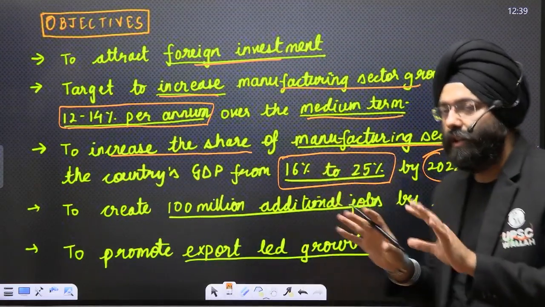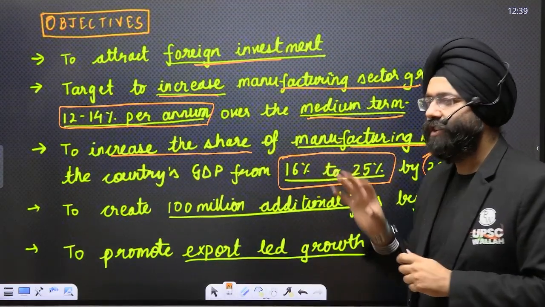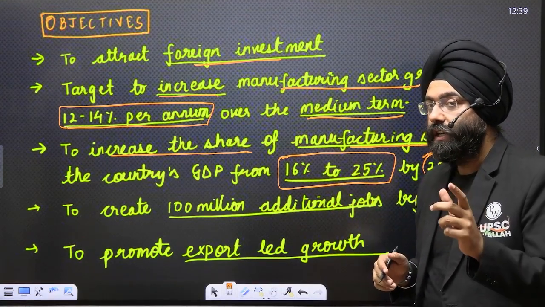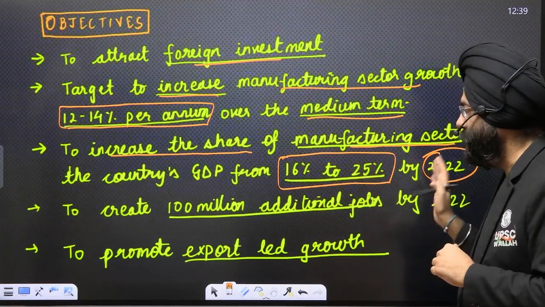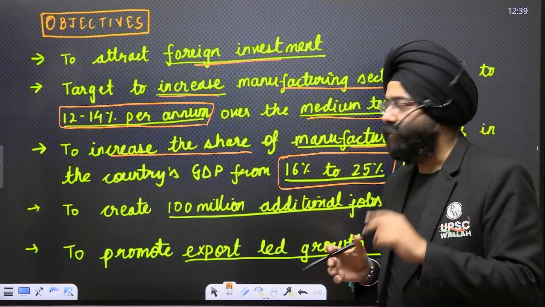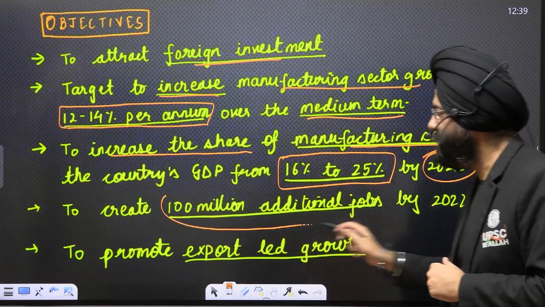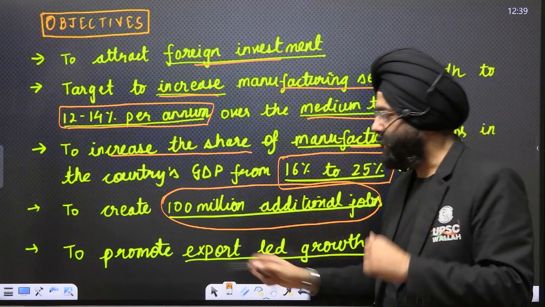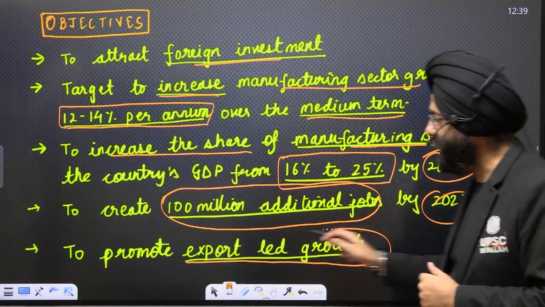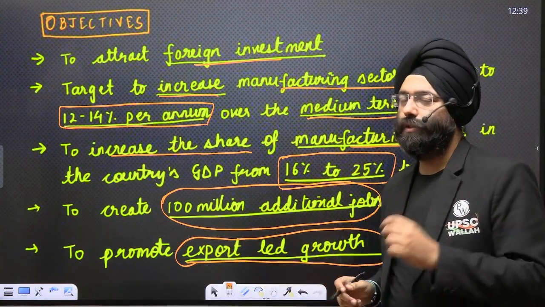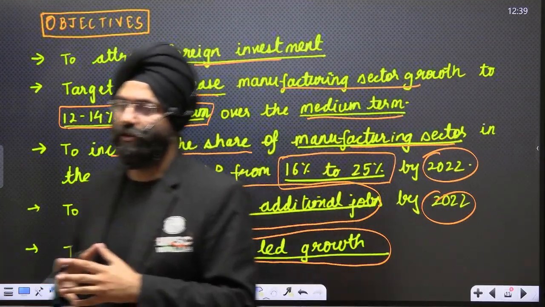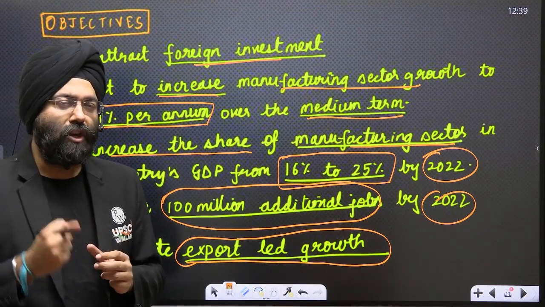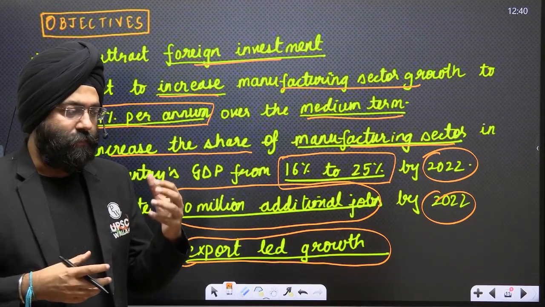So this was a basic scheme where you have to increase the share of the manufacturing sector from the 16% it was in 2014 to 25% by 2022. Another very important aspect was to create 100 million additional jobs by 2022. And lastly, to promote export-led growth. Now, this is again a very, very important aspect. Now, all these objectives are basically focused on making India a major manufacturing hub and boosting its exports.